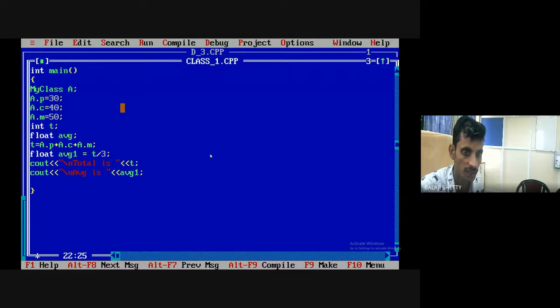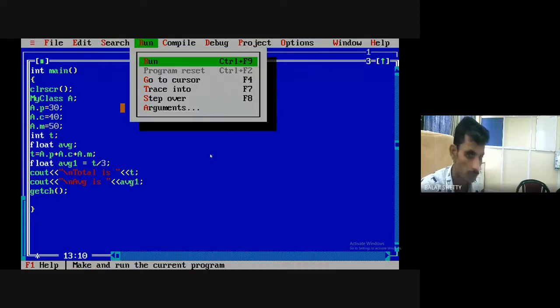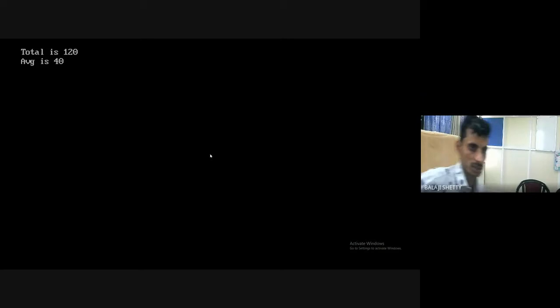Here it should be getch. I forgot to include it, sorry, getch. And here it should be clrscr, clear screen. Total is 120, average 40. I have converted a simple program of physics, chemistry, mathematics using classes and objects.